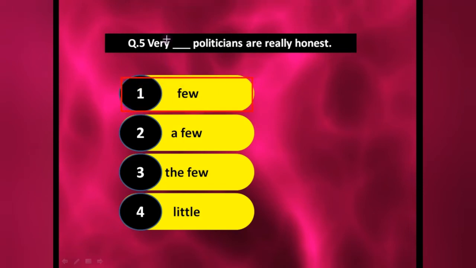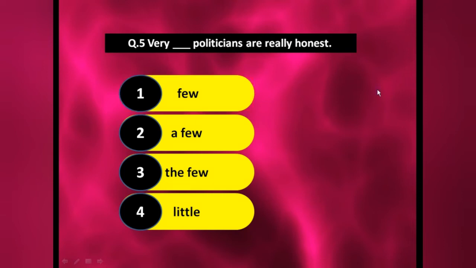So suppose "very" is not given, then we could put here a few politicians or the few politicians. Fine. But "very" is given. That's why we have to put here "few". Generally few means completely about to zero, means only one or two cases are there who are really honest.